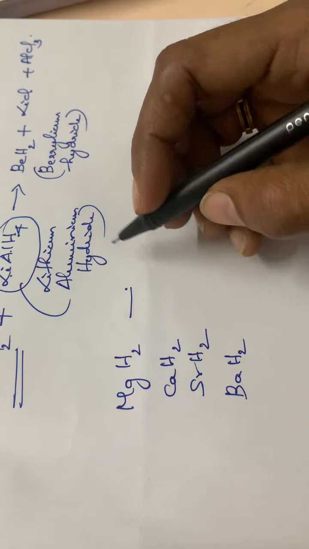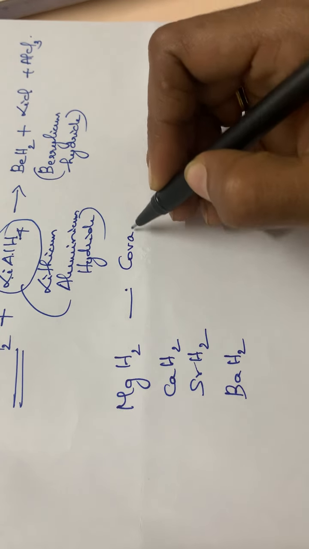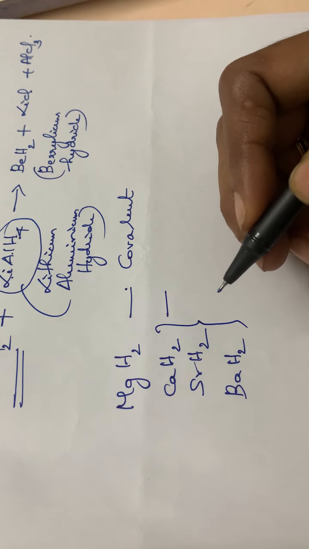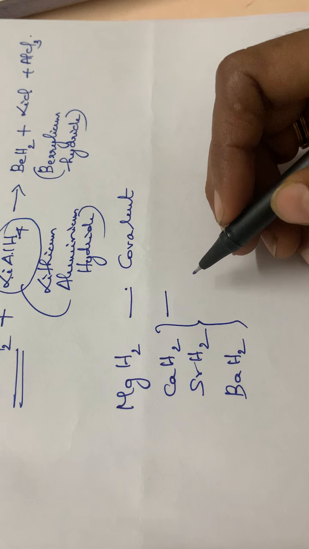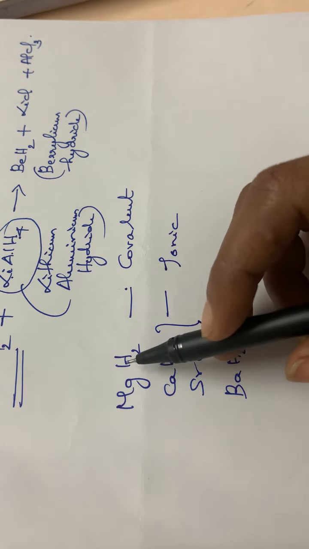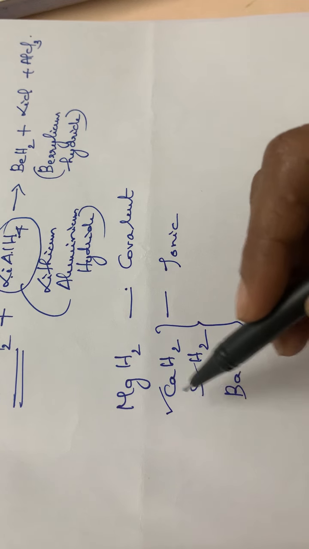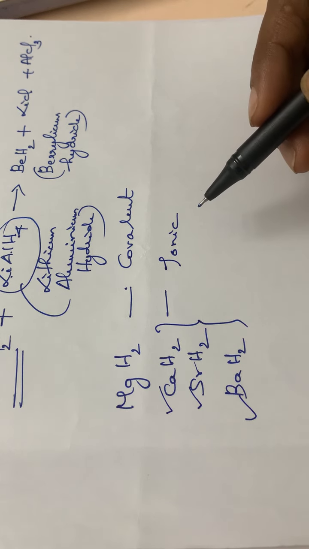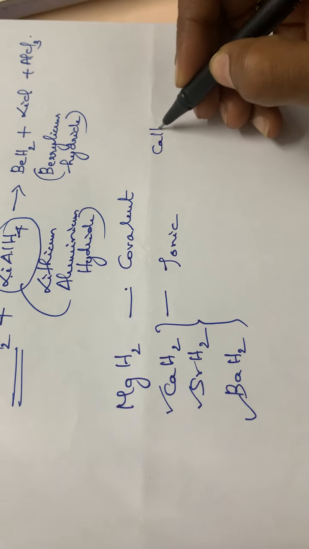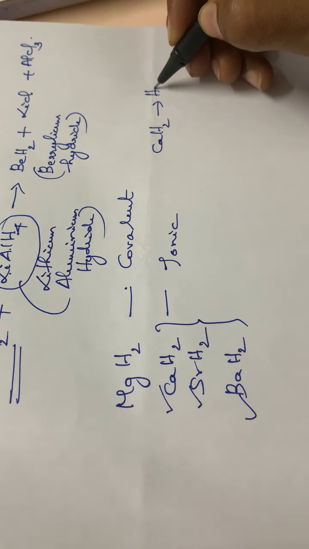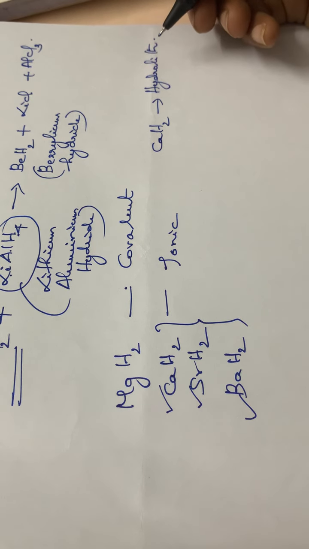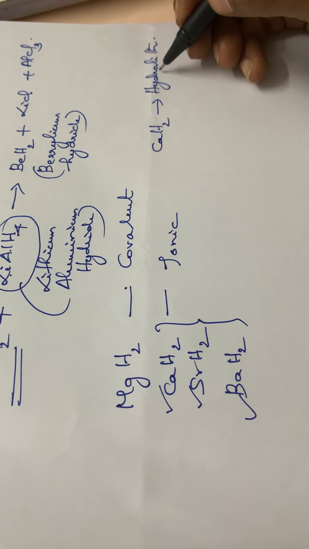Beryllium hydride and magnesium hydride are covalent in nature, while calcium, strontium and barium hydrides are ionic in nature. And calcium hydride is otherwise called hydrolith.